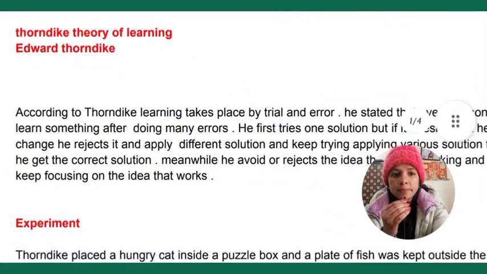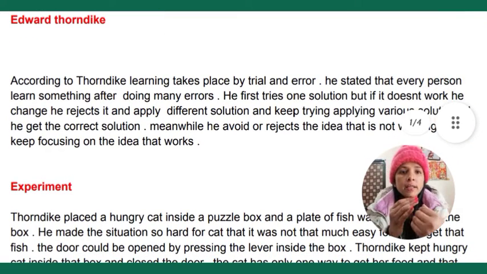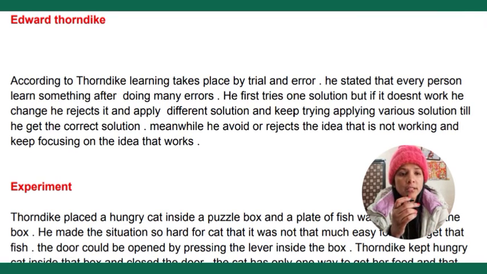So here you can see what was Thorndike theory. Now, what Thorndike used to think is that we make many mistakes and we learn anything by making mistakes. Okay, suppose we take the example of a child, an infant, okay, he does not learn to walk quickly.